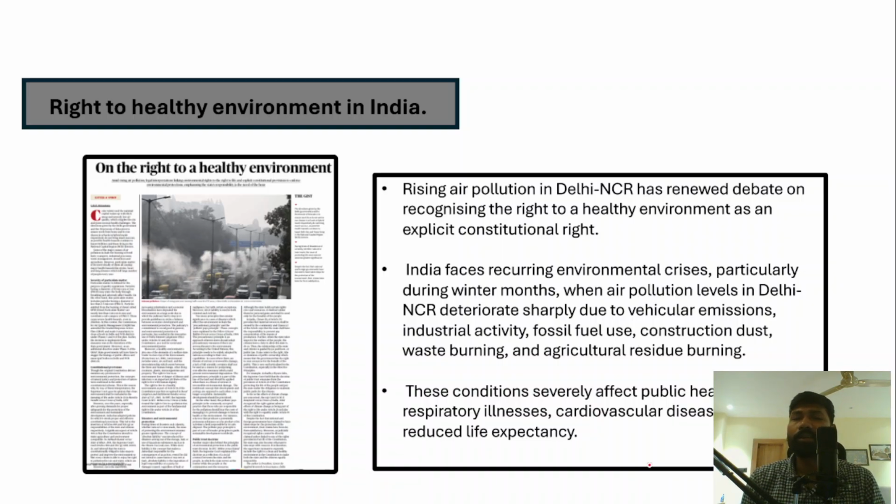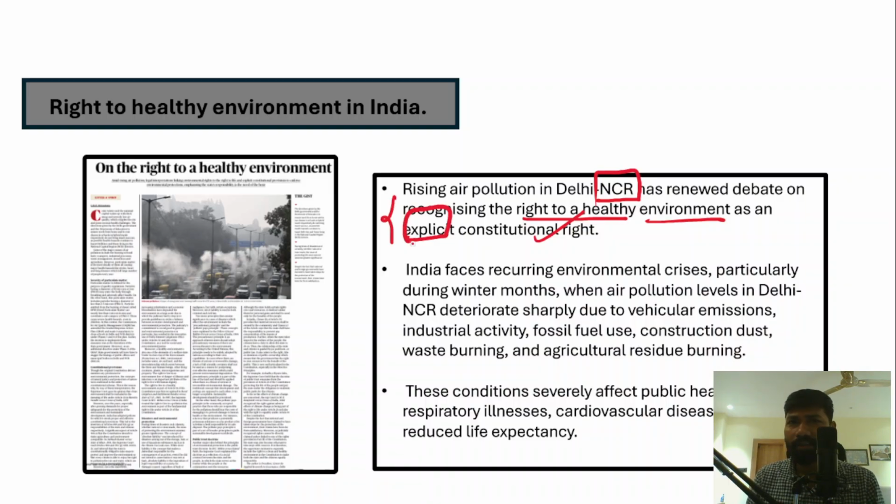So particularly in major cities, air pollution is a problem, and we very often hear news about the air pollution problem in Delhi. Therefore, rising air pollution in Delhi NCR has renewed the debate on recognizing the right to a healthy environment as an explicit constitutional right. As of now, the right to a healthy environment is not an explicit constitutional right.